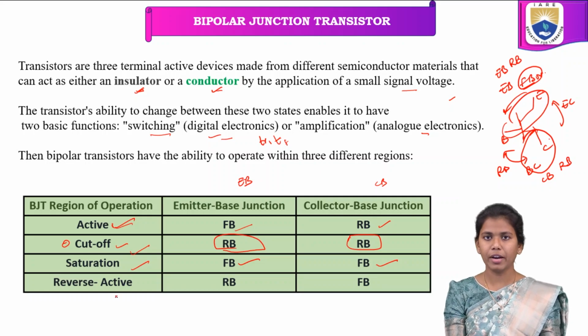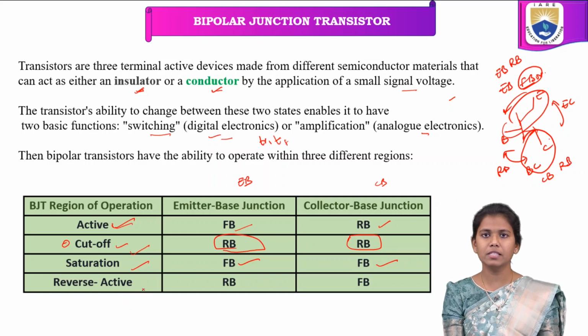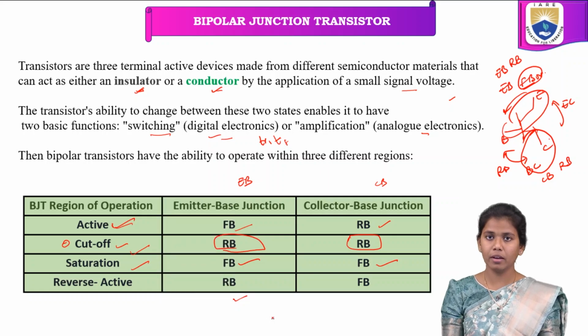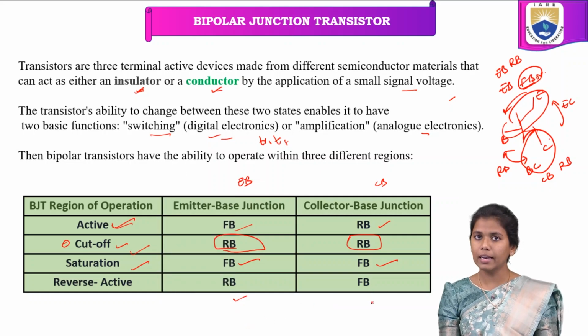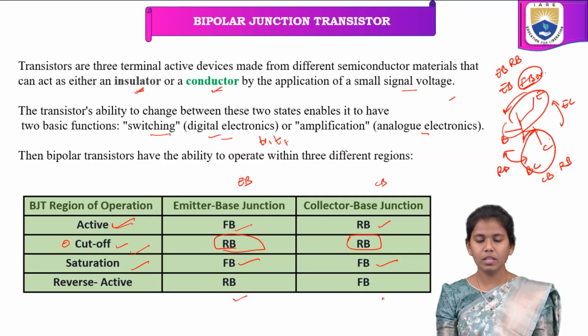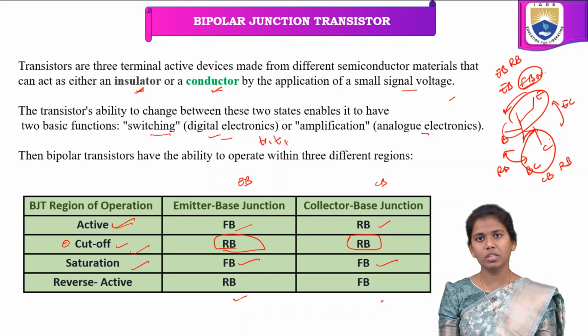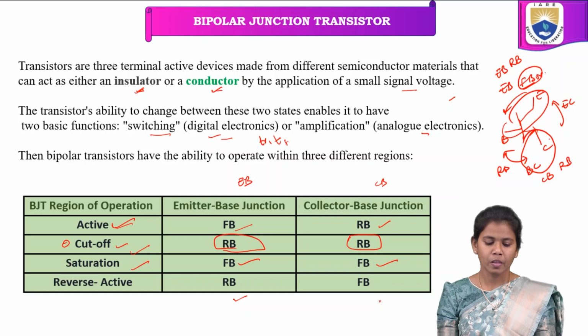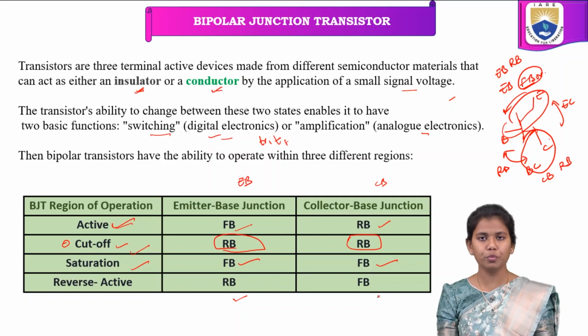And then finally the last point here is reverse active. Reverse active is when the emitter base junction is in reverse bias, and the collector base junction is in forward bias. So based on these variations, we are able to know in which region the transistor is operating. The important regions to remember are the active region, cutoff region and saturation region, and the last is the reverse active region.